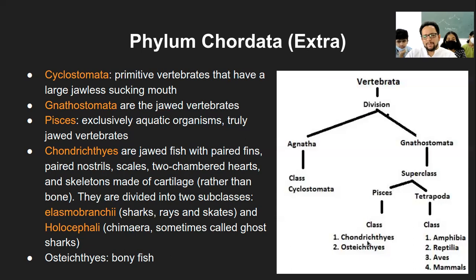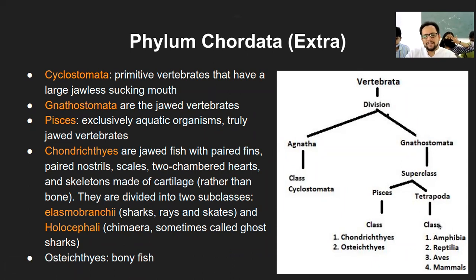Within the fish category specifically, there are jawed fish and what we call, where is it? Chondrichthyes, which are jawed fish, and the second one, where is it? Yeah, bony fish, Osteichthyes. These are the bony. So these are the cartilaginous fishes, and these are the bony fishes. Again, cartilaginous fish include your sharks and so on, right? And bony fishes, whatever edible fish there are, they are mostly bony fish. So this is the additional information present.